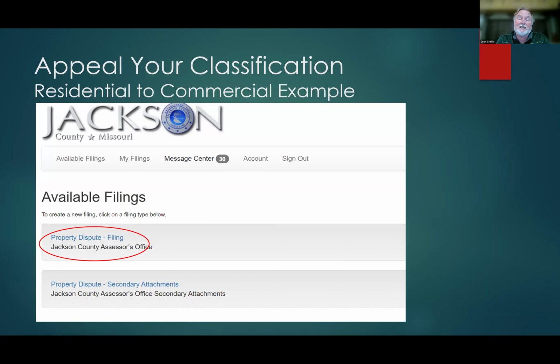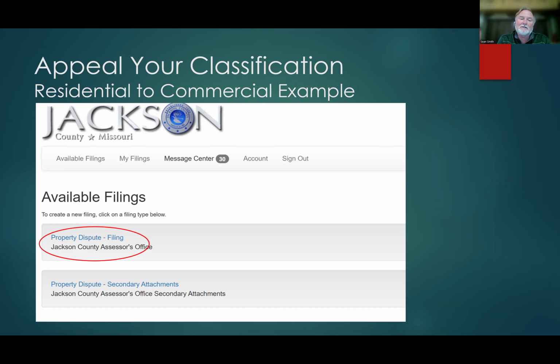So this is, again, the online process. Now, I've started here after I've already logged onto the system. I might produce another video that would be generic for all types of appeals for anybody who hasn't ever filed an appeal before to show you how you log on. When you do that, you have to set up an account. And there's a couple other steps, but hopefully most of you can work your way through that. And if you have problems, as always, just give me a call.